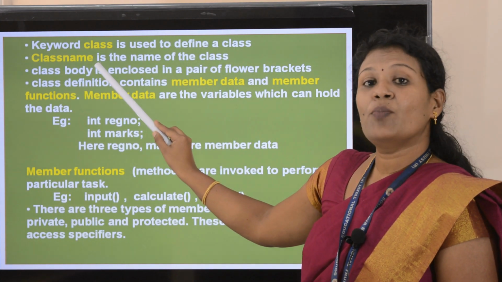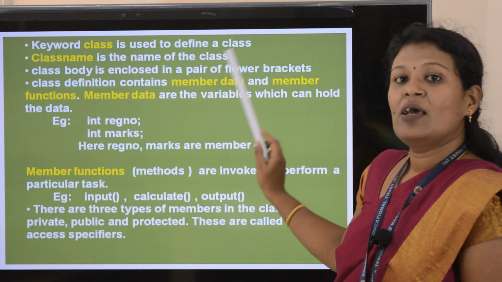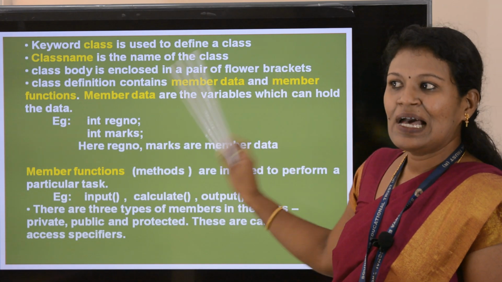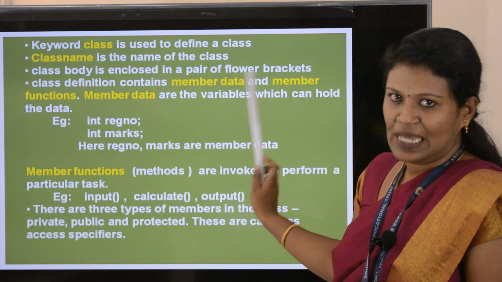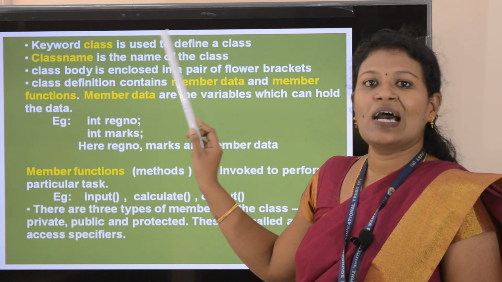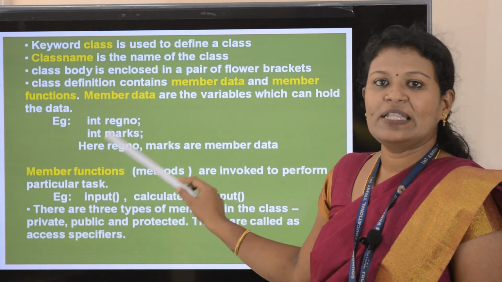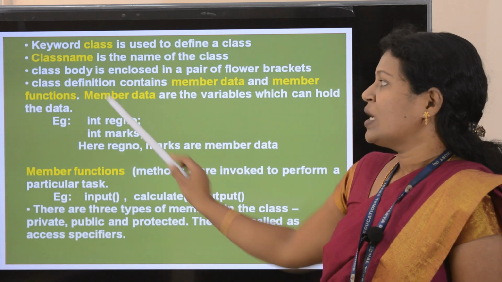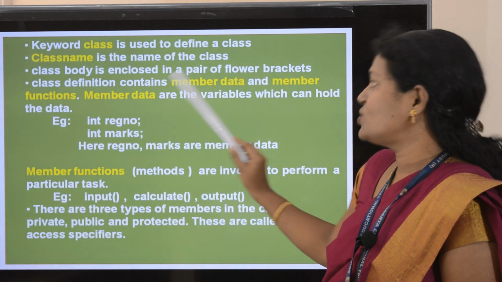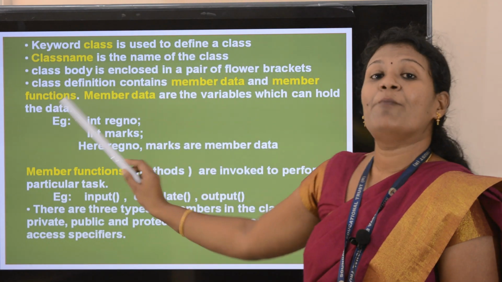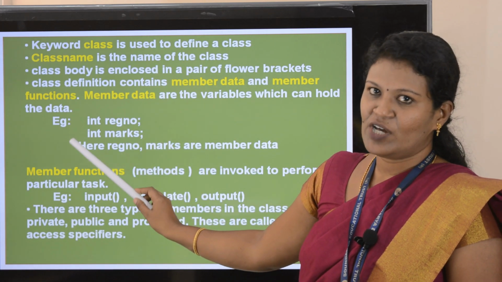Then you start the class body. The class body is enclosed in a pair of flower brackets. That means the class body will start with an opening flower bracket and end with a closing flower bracket. Then, the class definition contains member data and member functions.